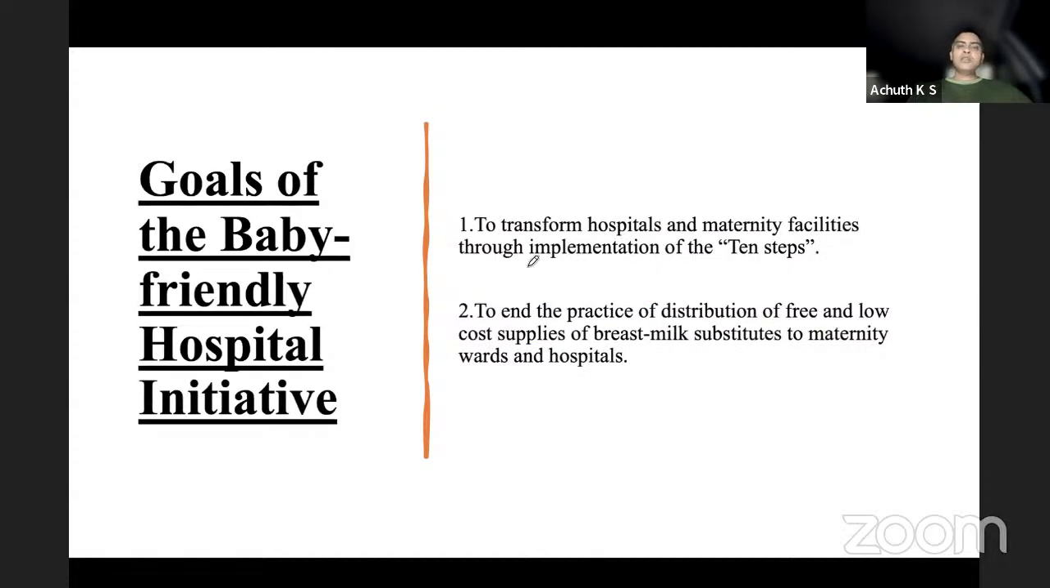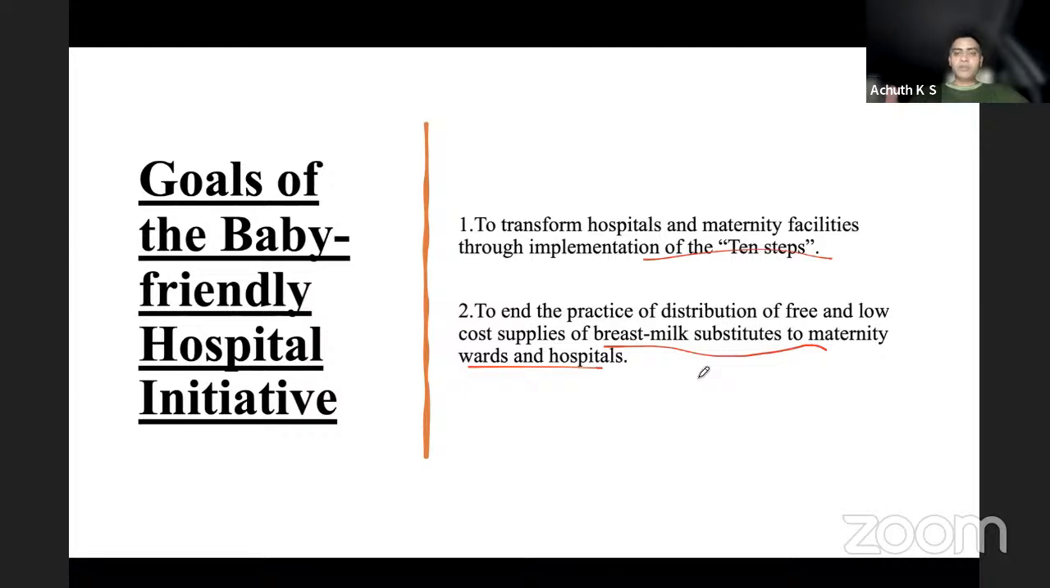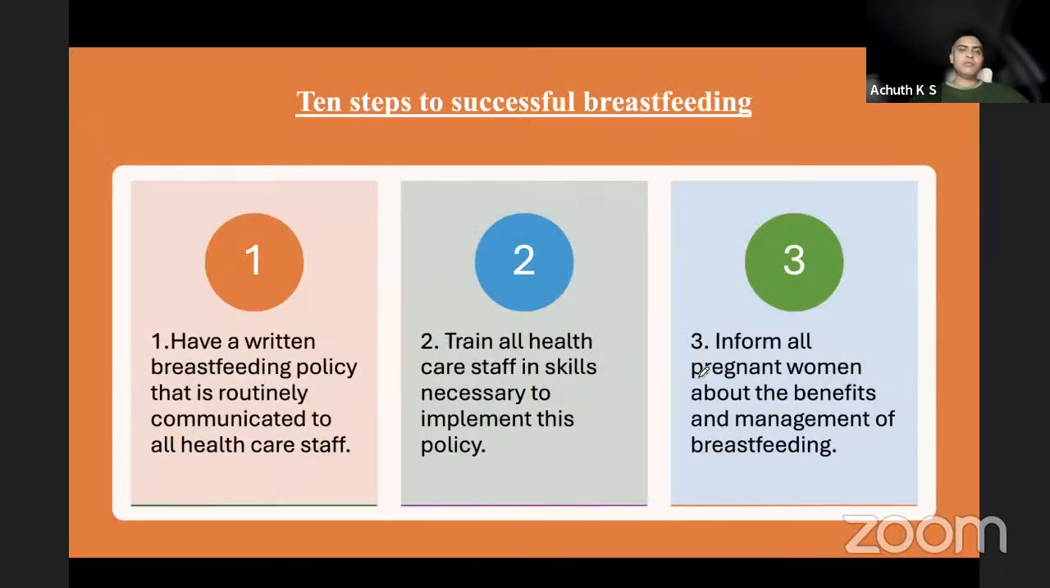What are the goals? To transform hospitals and maternity facilities through implementation of 10 steps, which we'll be discussing in the subsequent slides, and to end the practice of distribution of free and low-cost breast milk substitutes to maternity wards or hospitals. These are the two most important goals: implement the 10 steps, and end the practice of distribution of free and low-cost infant breast milk substitutes.